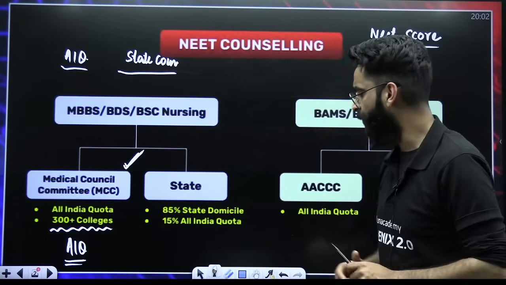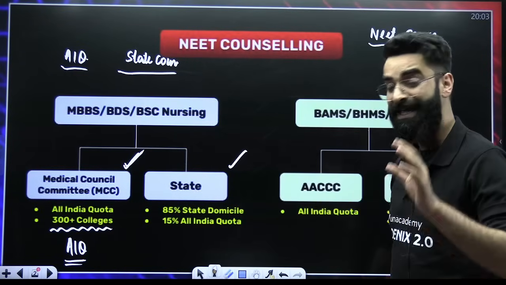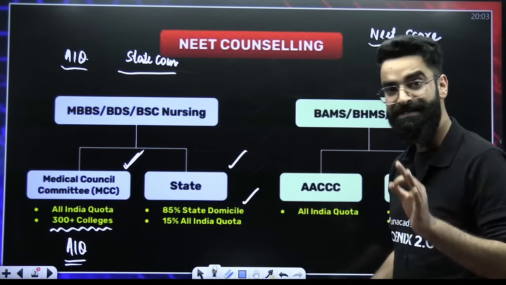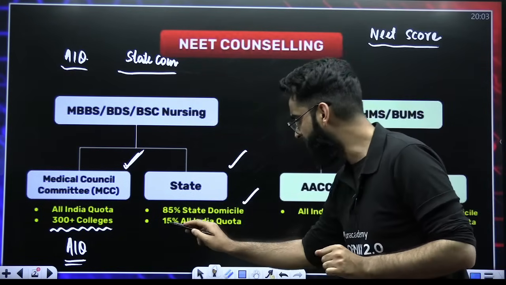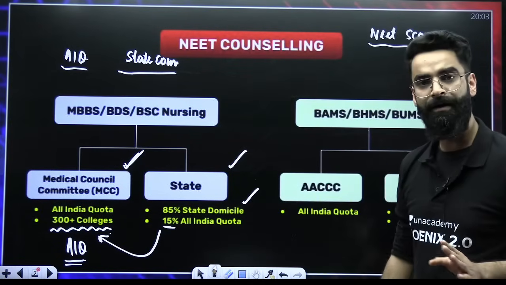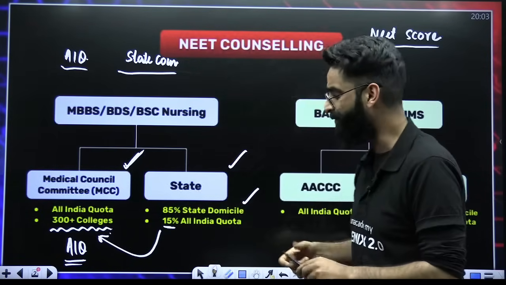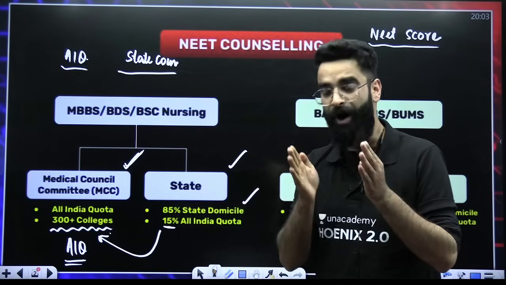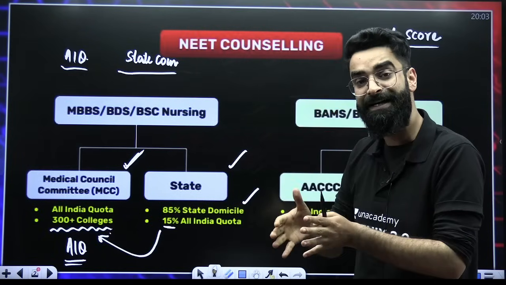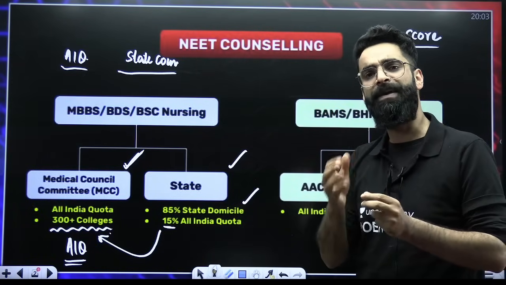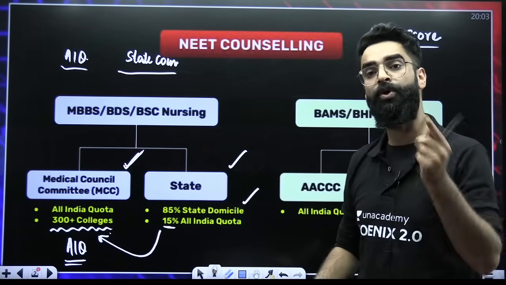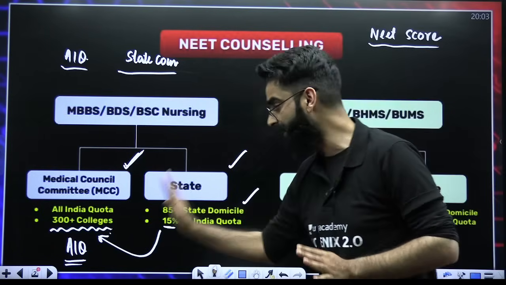Now, what about the state quota? When it comes to the state counseling, basically 85% of seats belong to the state domiciles, the ones who belong to that particular state, and 15% belongs to All India Quota. That means it comes from here. If I need to summarize, for example, in a state, if there are 100 seats, 85 seats will be for students who belong to that particular state. The remaining 15 seats will be given to All India Quota. That means a student from another state can also join through All India Quota in that particular state. I believe I'm clear with this.